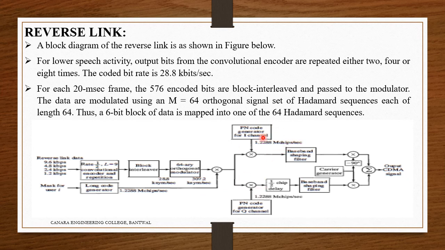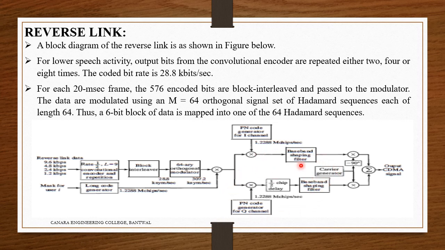Again the same thing that we generated there, the I and Q sequences. Here again it is filtered by the baseband spectral shaping filter and then passed on.